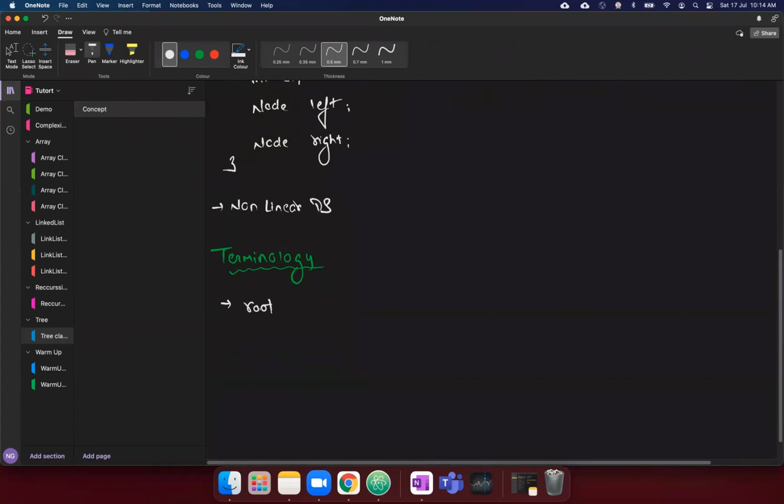Root is a node which doesn't have any parent. So if I construct a tree like this, this particular node is the root node.